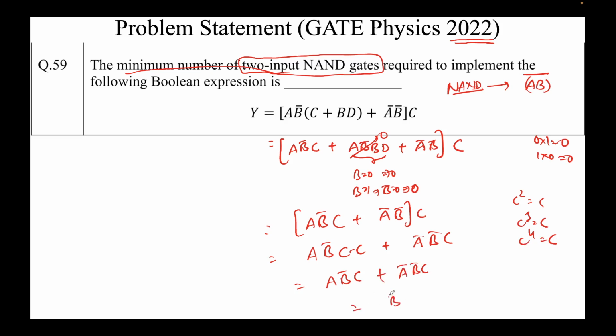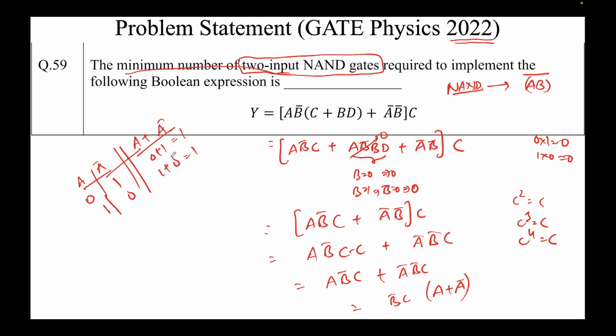Now take B bar C common. We'll get A plus A bar. Let's create a truth table and find the value of A plus A bar. So A can be 0 or 1. Then A bar will be 1 and 0. Let's calculate the value of A plus A bar: 0 plus 1 and 1 plus 0. So this will come out to be 1. In every case, A plus A bar is always 1. So I can simply say B bar C times 1, which is nothing but B bar C.